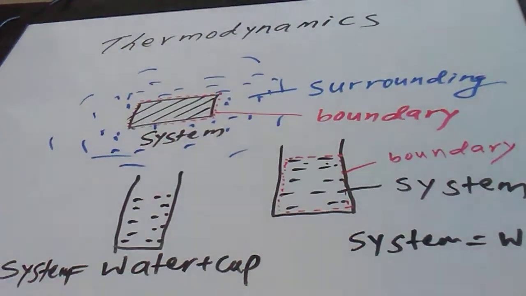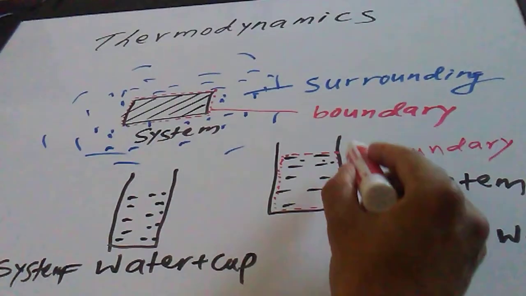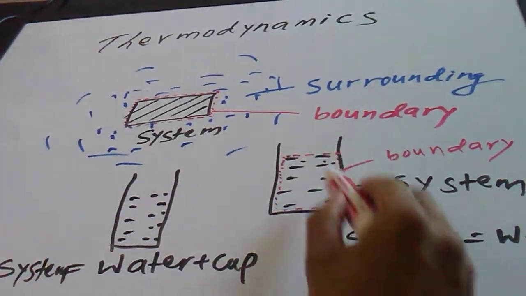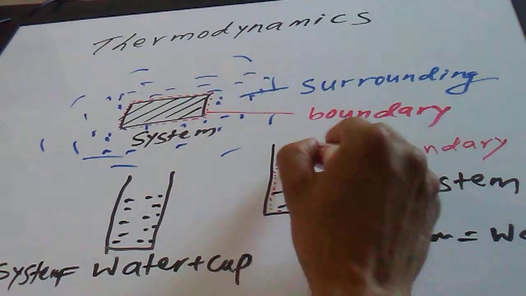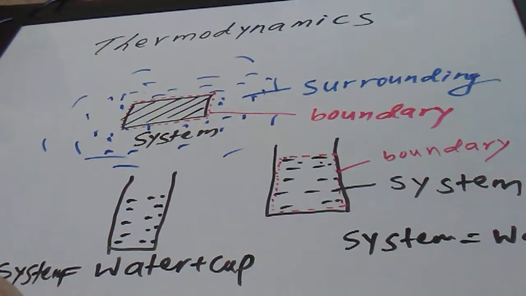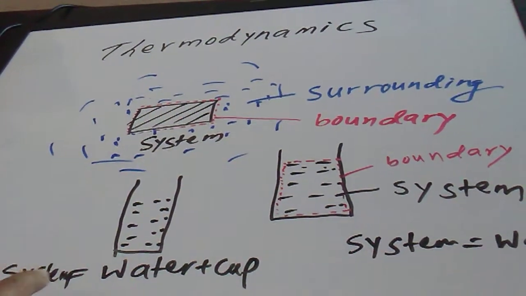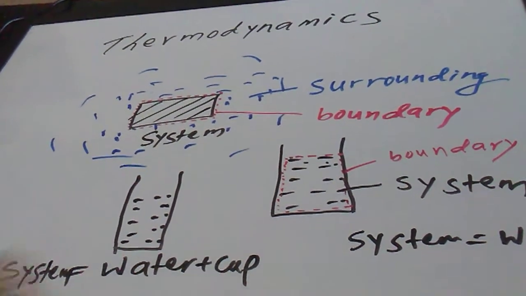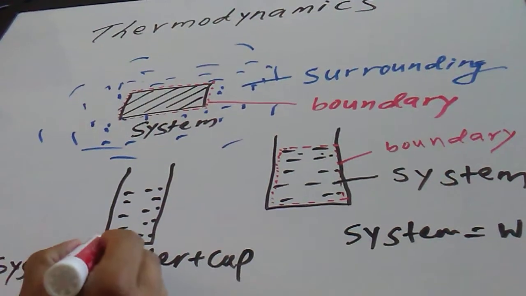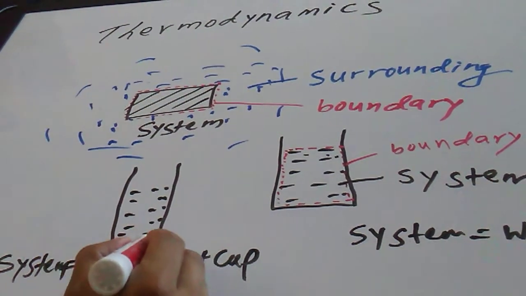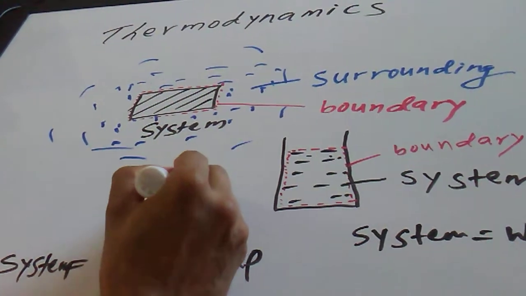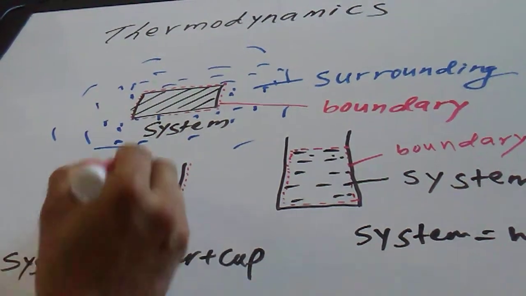But when the system is water and cup, we have to draw the boundary line outside the cup, like this.